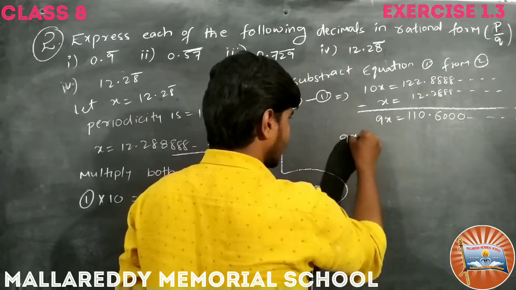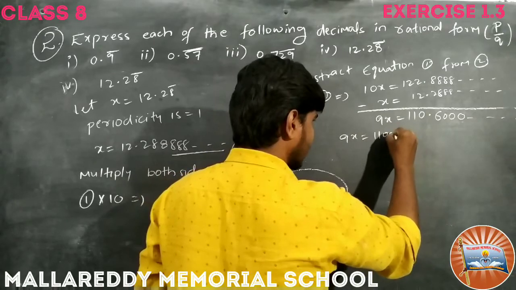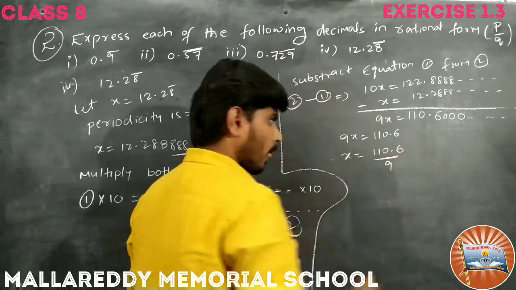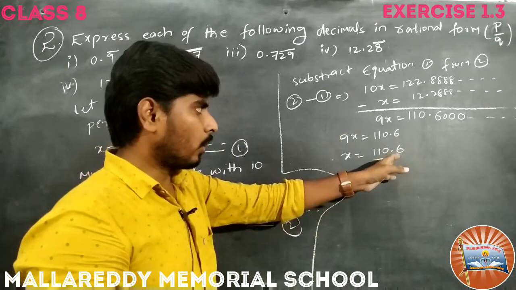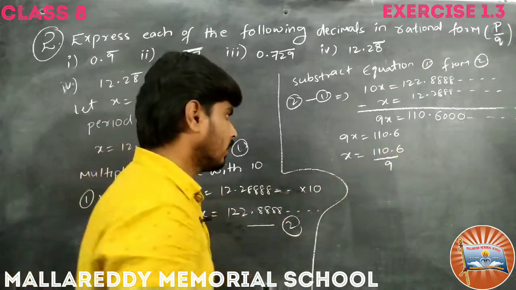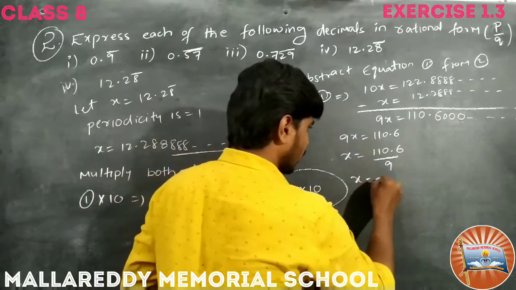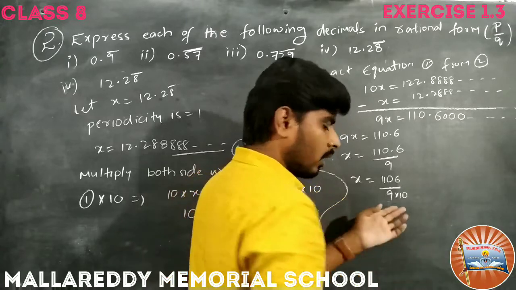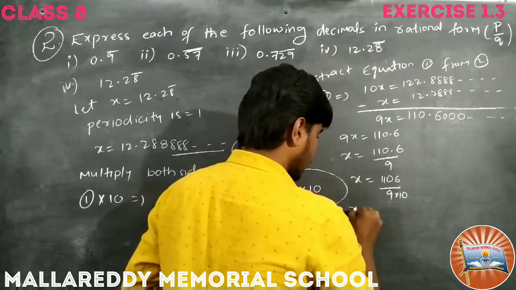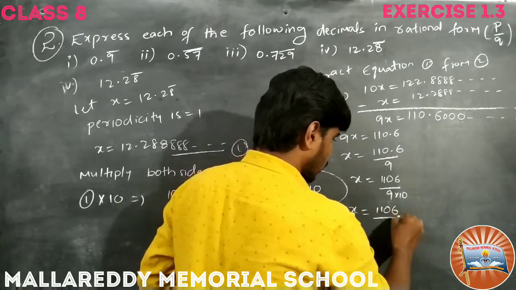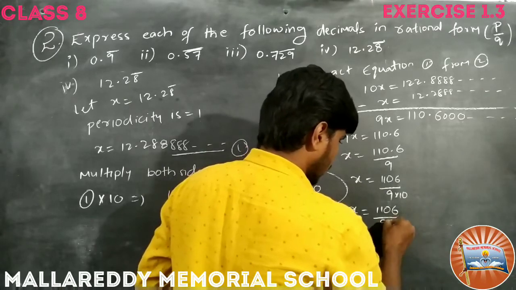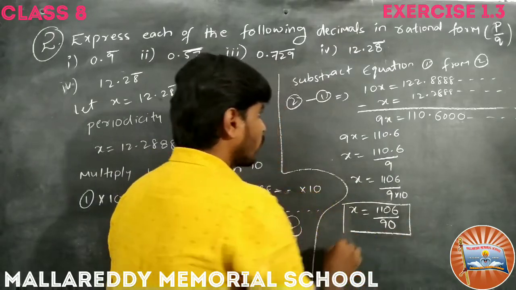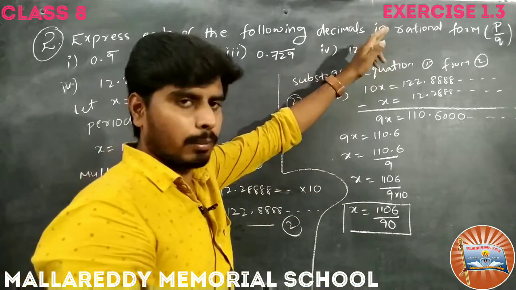So 9x equals 110.6. x equals 110.6 by 9. Okay, so I am going to remove this decimal point, that is why I am going to take 10 in the denominator. So it becomes x equals 1106 by 90. This is the p by q form of 12.28 bar.